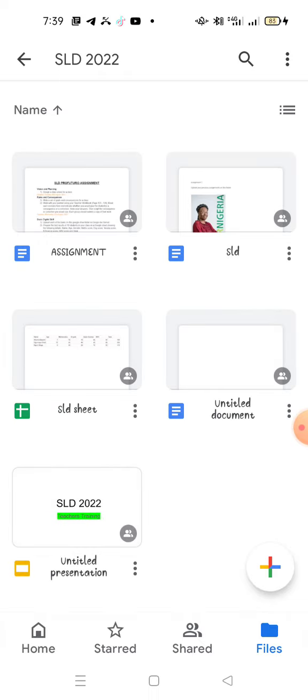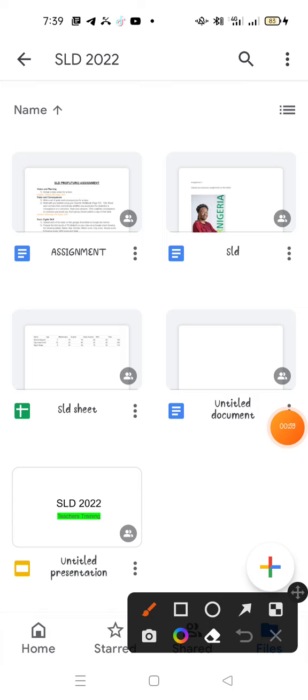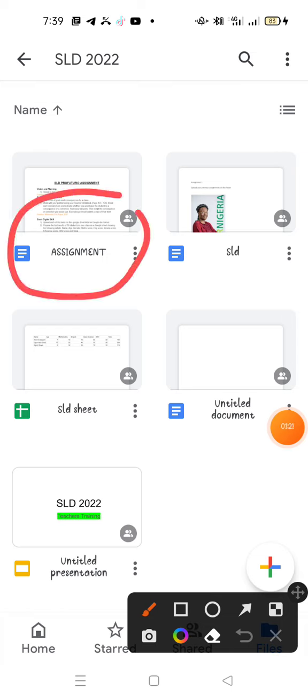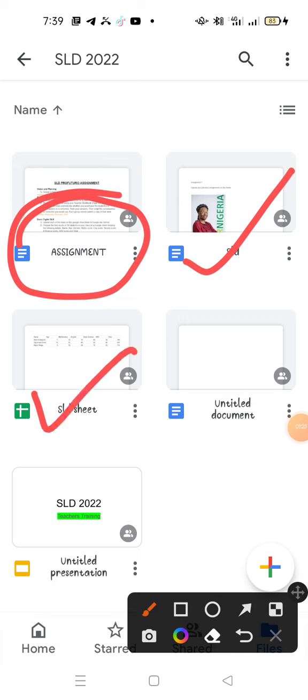So this is what we are having. This folder has been titled SLD 2022, and whatever is dropped here can be viewed by everyone that has already been added to this folder. That one is done by the creator of the folder, which I want to believe maybe Coach Dami also. And here we have the assignment. This was the one we did during the tutorial yesterday, and this as well.